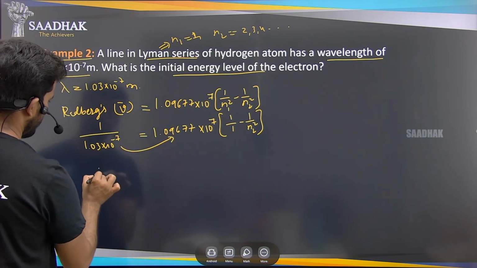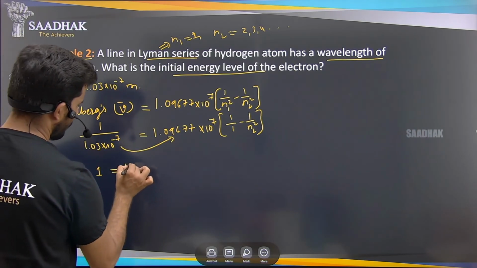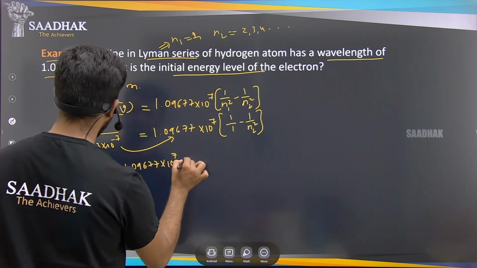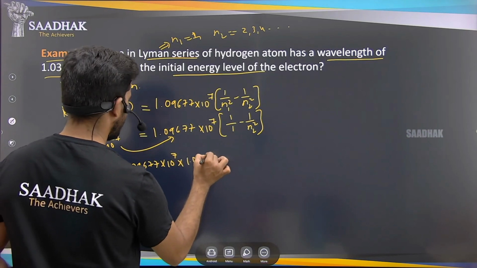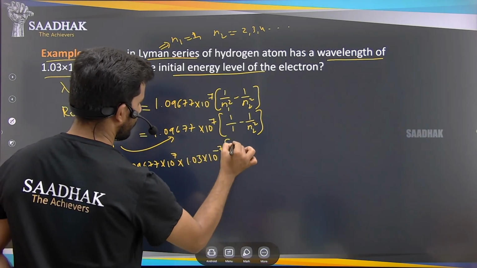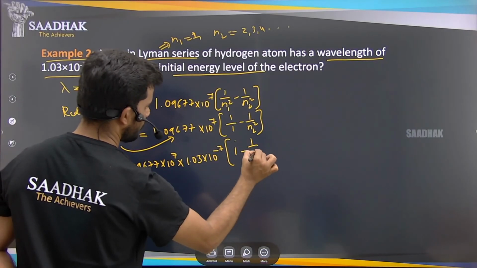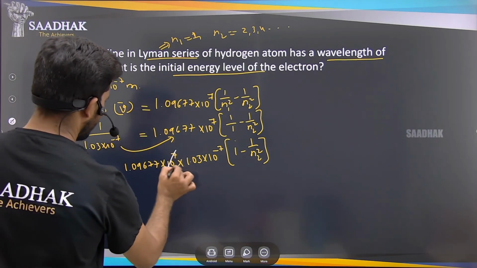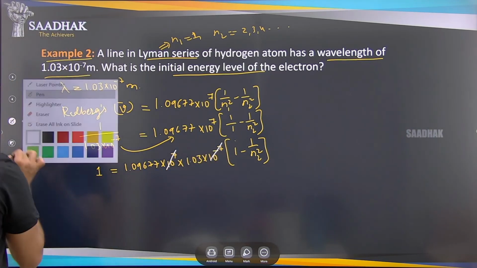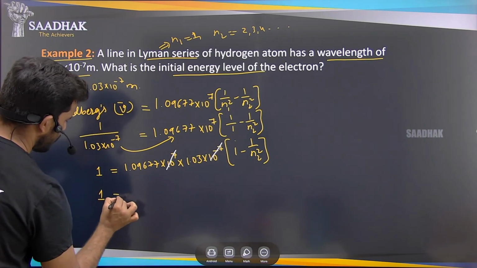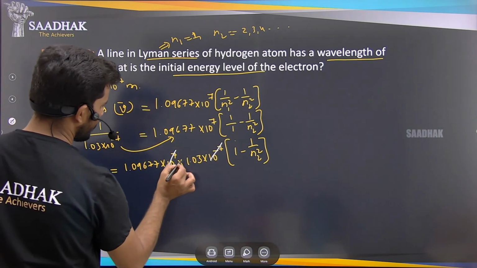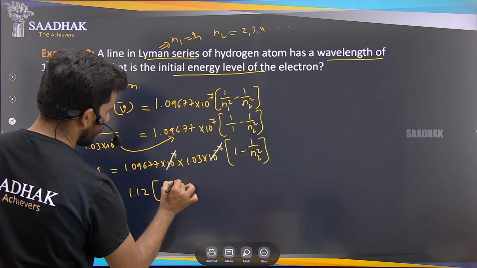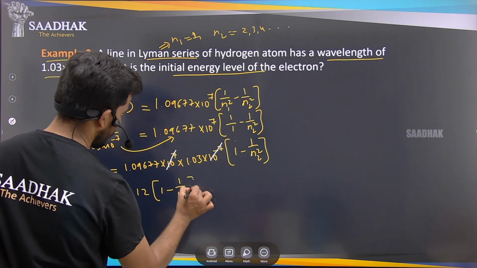So 1 equals 1.09677 into 10 to the power of 7 into 1.03 into 10 to the power of minus 7, into 1 minus 1 by n2 square. Now this plus 7 and minus 7 get cancelled. So 1 equals 1.09677 times 1.03, which is around 1.12, into 1 minus 1 by n2 square.